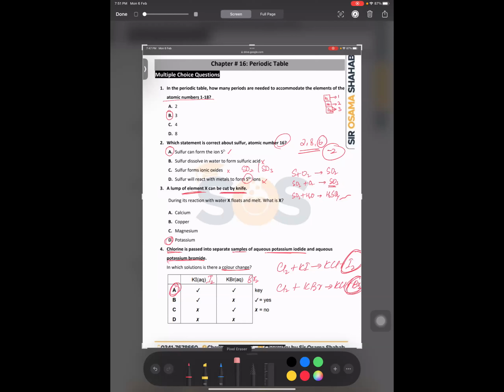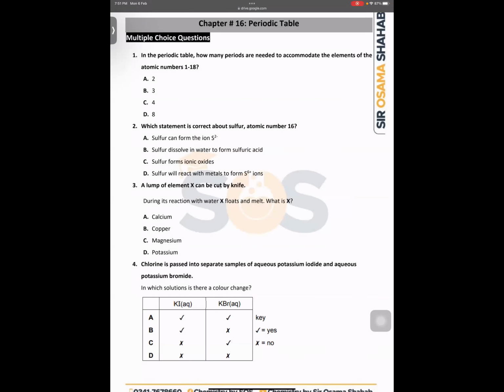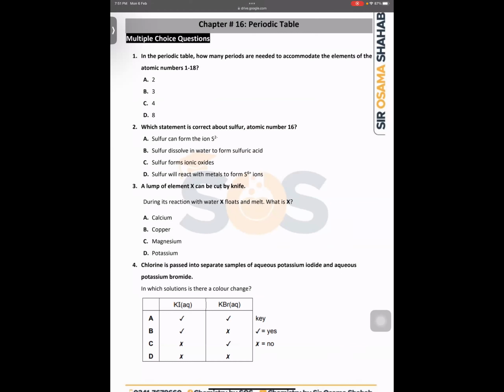Yes sir, can you explain question number 1? Question number 1 is very simple. If you have a periodic table, you can see that hydrogen is 1, helium is 2, then all the 18 elements are going to be accommodated in at least 3 periods, right? So it requires 3 rows of the periodic table to adjust all the starting 18 elements, right?